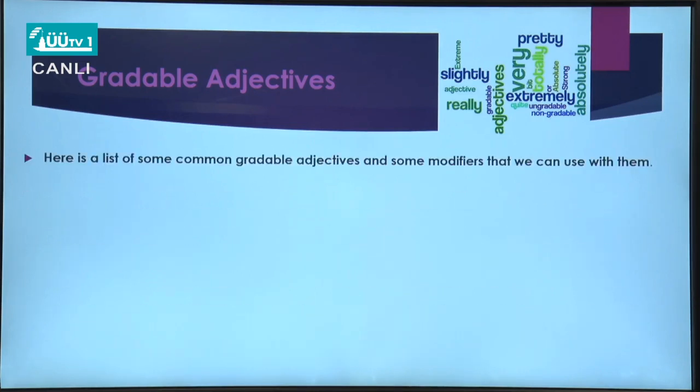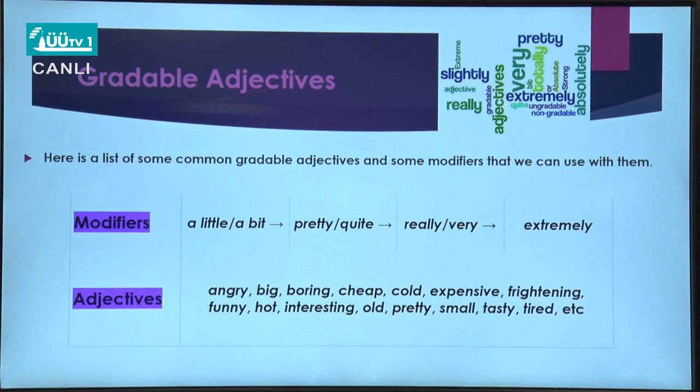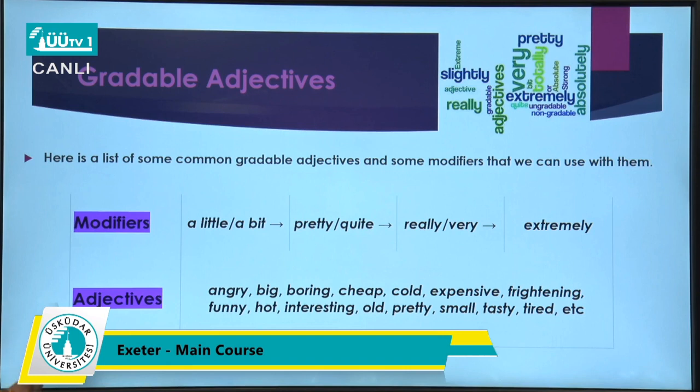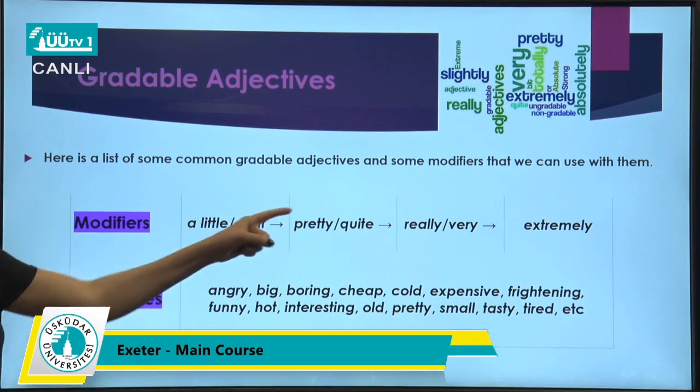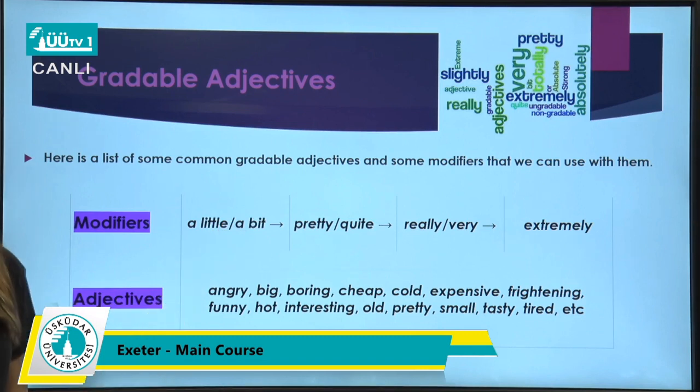So as I told you earlier, we need some kind of modifiers to make the adjective weaker or stronger. Modifiers are a little, a bit, pretty, quite, really, very, extremely. With these modifiers, we can make the adjectives weaker or stronger. Some gradable adjectives are angry, big, boring, cheap, cold, and so on. You can see the list here. So you can be a little angry, pretty angry, really angry, or extremely angry.